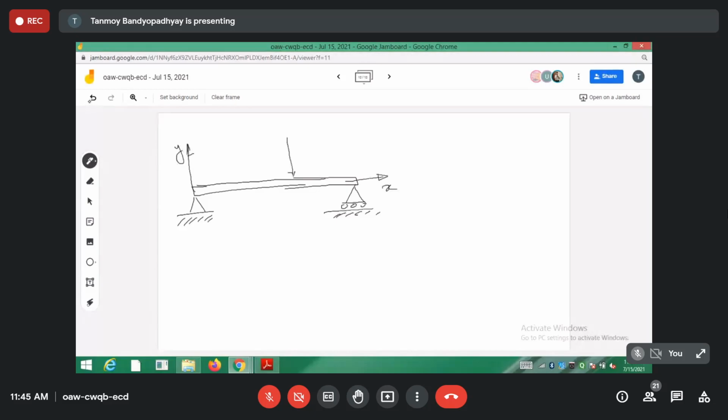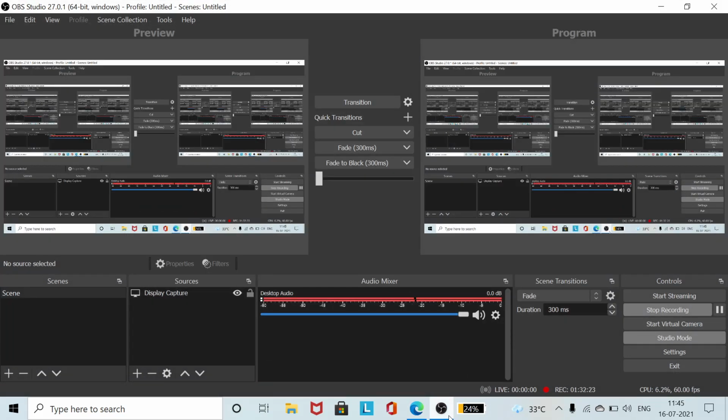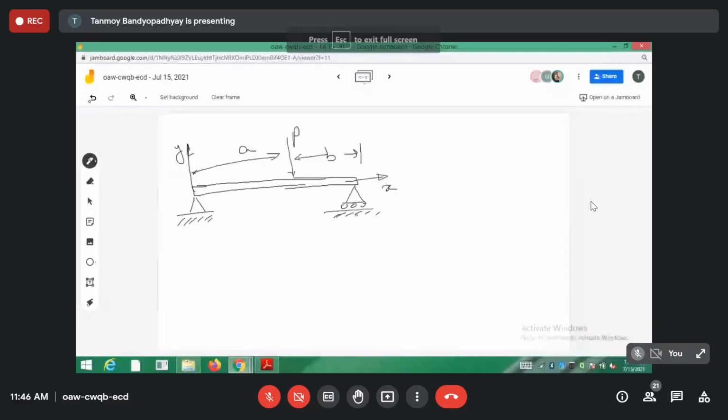I am assuming that the load is at a certain distance a from the left end A, and this is B on the right end, and the entire length of the beam is small l. We have done this case. Let us find out the reactions at the points A and B. This is the reaction at the point A, and this is the reaction at the point B.